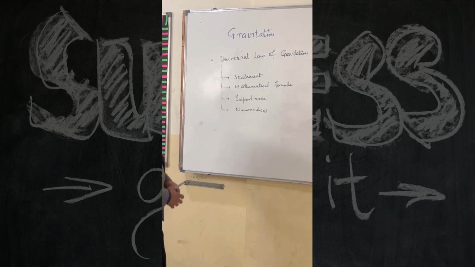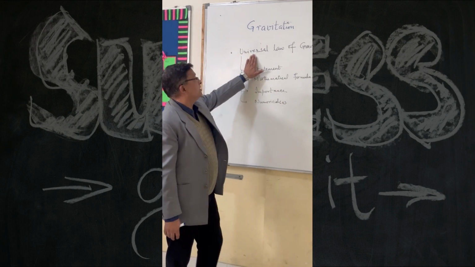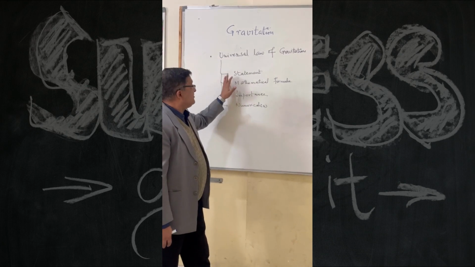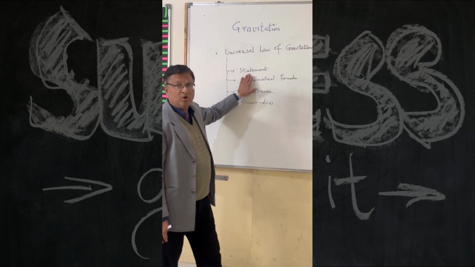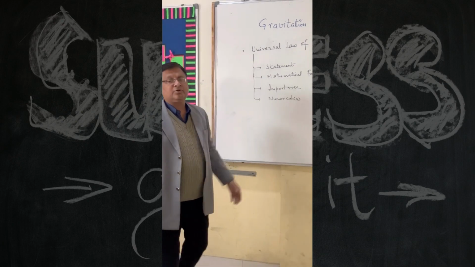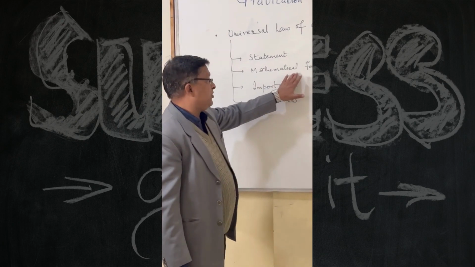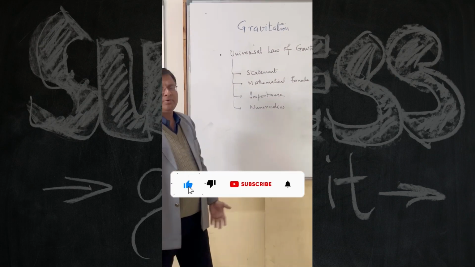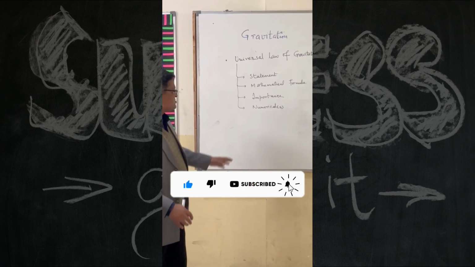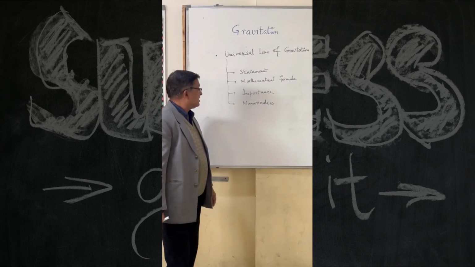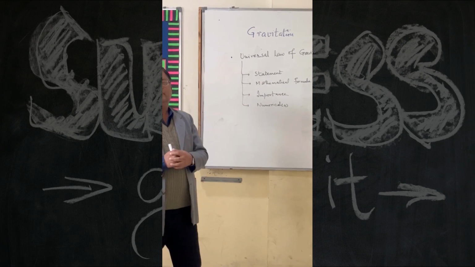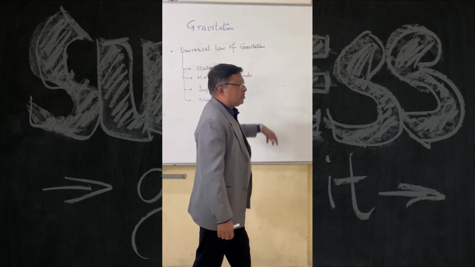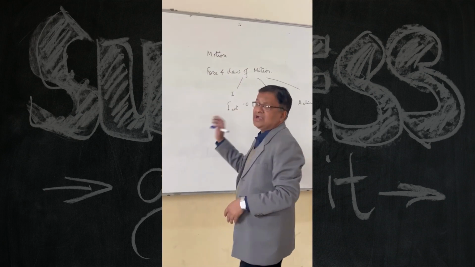syllabus. And in this class, we will be talking about a very important law, the universal law of gravitation. In that part, we will talk about the statement of the law. Then we will have a formula, or the mathematical expression, for the same law. We will talk about some basic fundamental units, and then, obviously, about the importance of this law. And based on the formula that we establish, we will do simple numerical problems based on that universal law of gravitation.